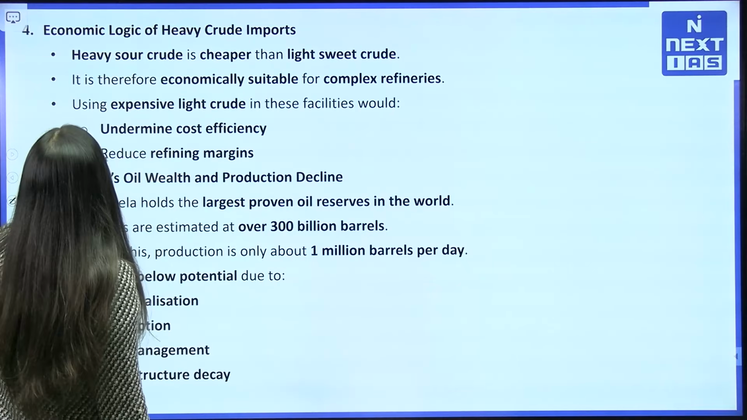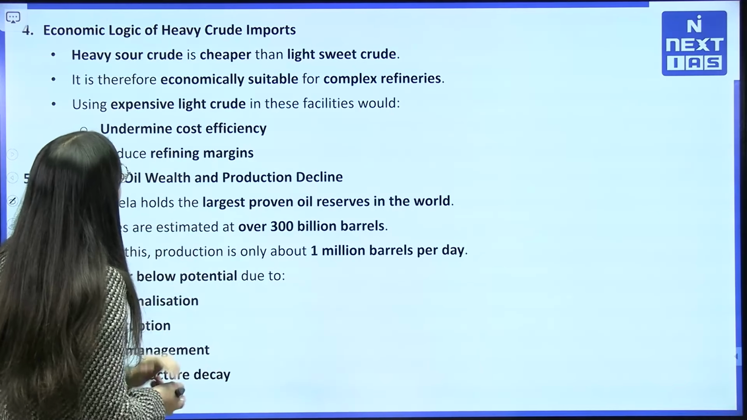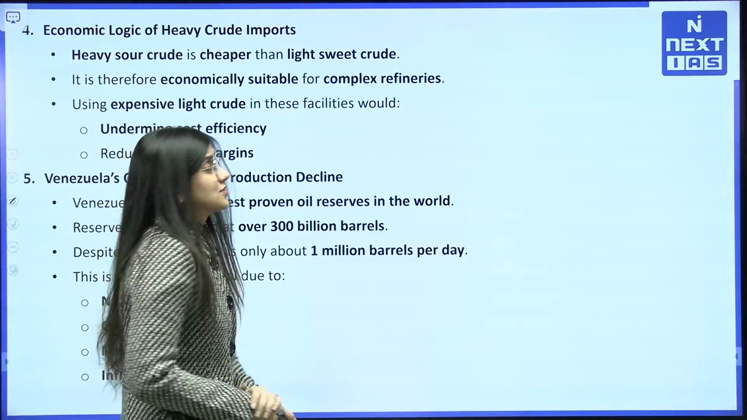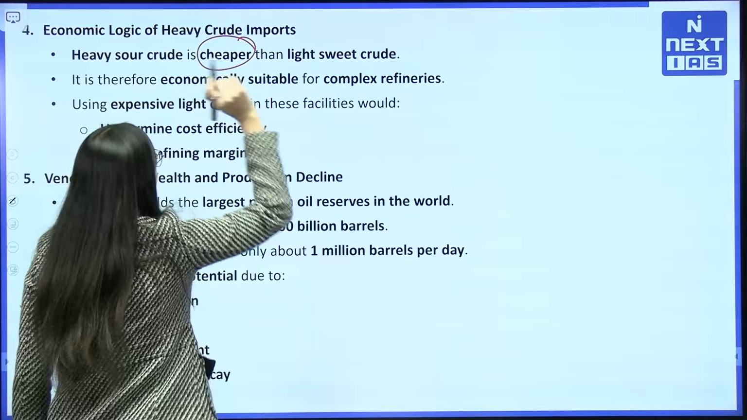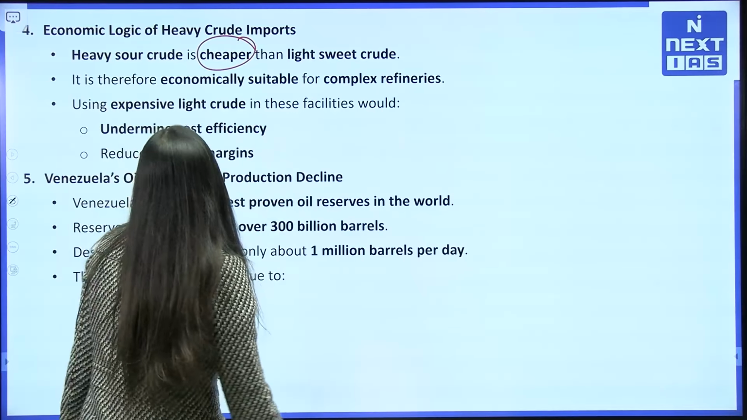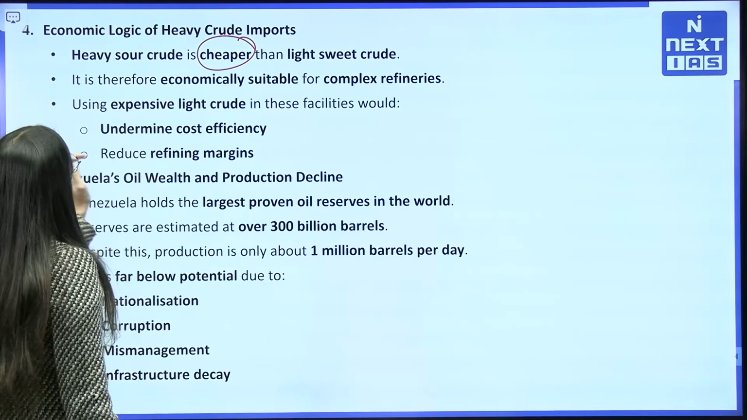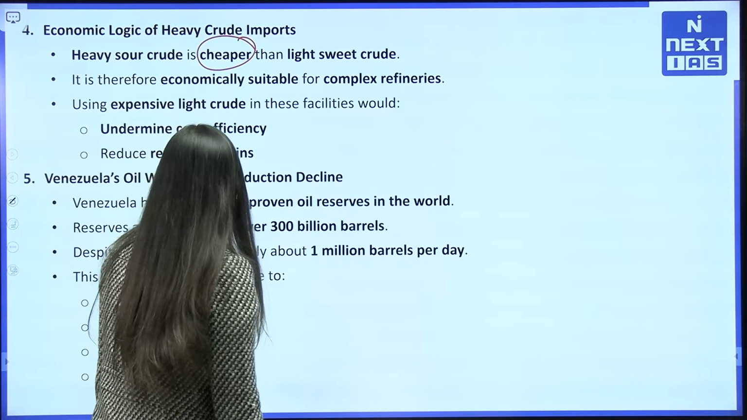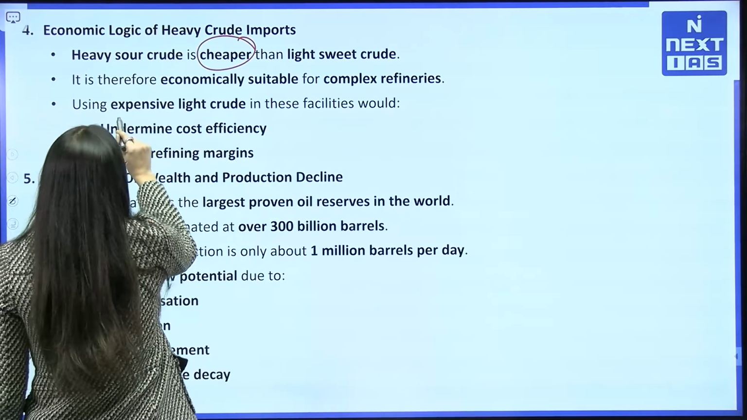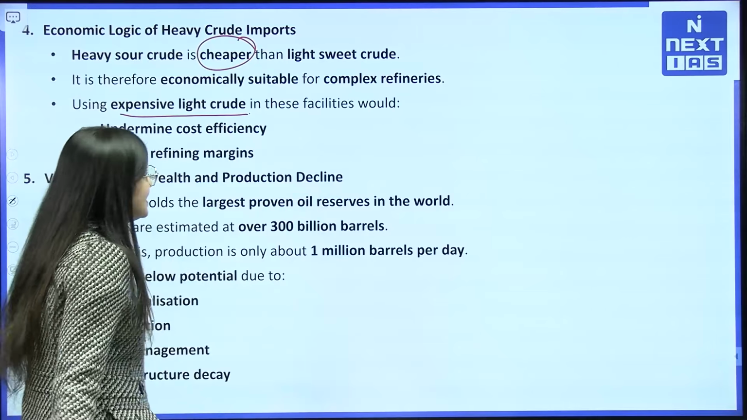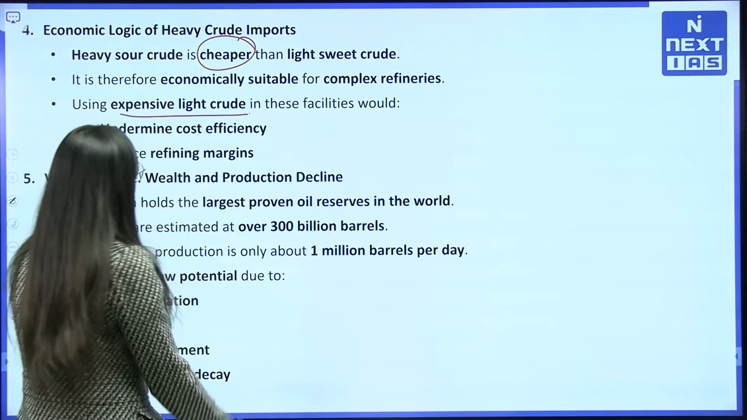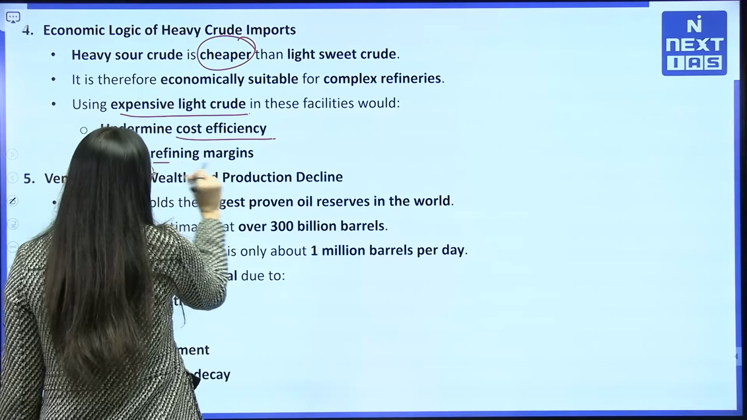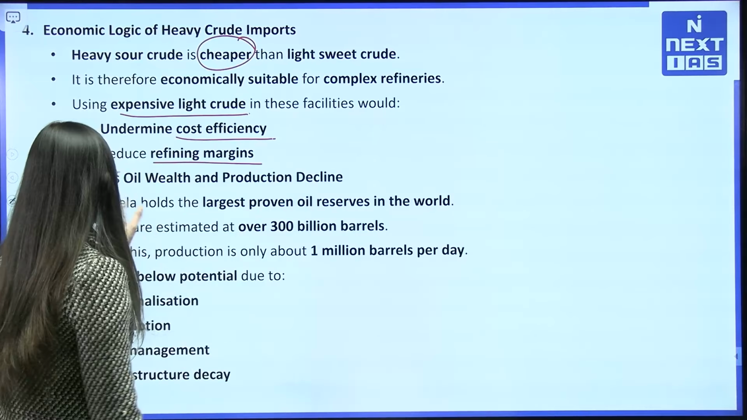Now, what is the economic logic of heavy crude oil imports? Heavy crude oil is, first of all, cheaper than light sweet crude oil, which is very important. So it is economically suitable for complex refineries, and using expensive light crude oil in these facilities would undermine cost efficiency and also reduce refining margins, which is also very important.